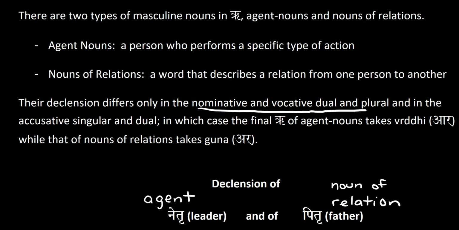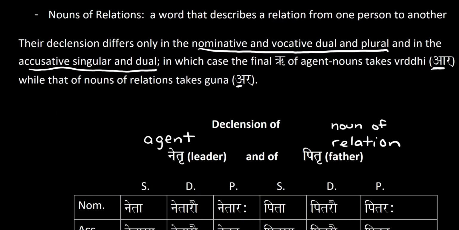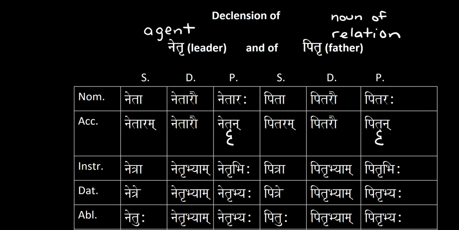and then the accusative singular and dual. That difference is in what the ri turns into. For agent nouns, the ri takes vridhi, so it turns into ār, and in relation nouns, the ri takes guna, so it becomes ar. So we're going to see a difference between the long ā and the short a for ār and ar, in the nominative and vocative, dual and plural.